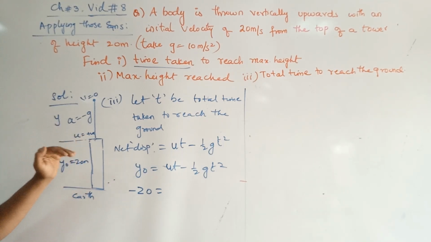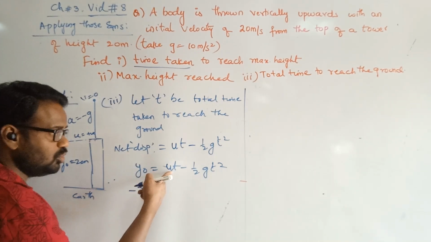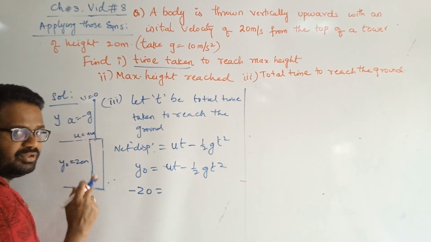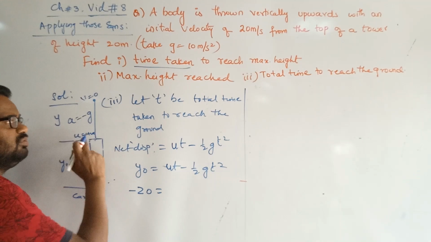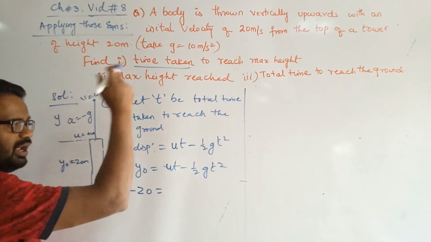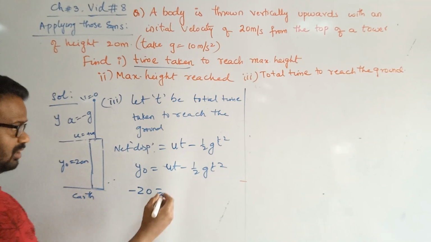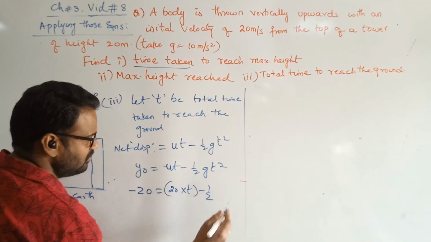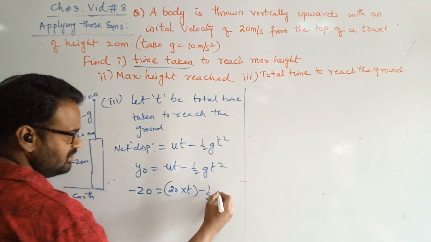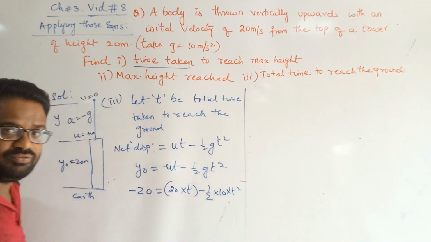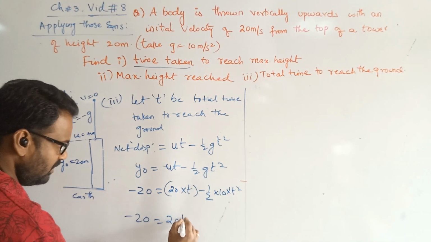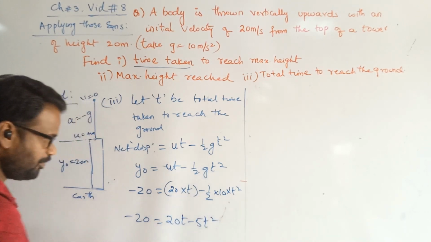If it is given, then it goes in the upward direction. That means it initially has to travel in the upward direction. Accordingly, it should be positive only, because if you give negative, it is from here to here only. If you give positive, it is in this direction. Since we want the total time, it has to go up. Accordingly, u has to be taken as plus only. What is the value? 20 into t minus half into, is this minus or plus? Always minus only. Minus into 10 into t square. If you write one more step for this, minus 20 is equal to 20t minus 5t square.